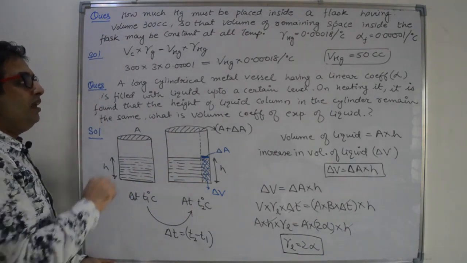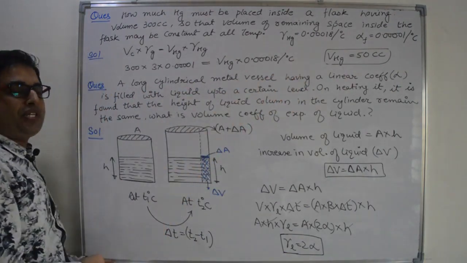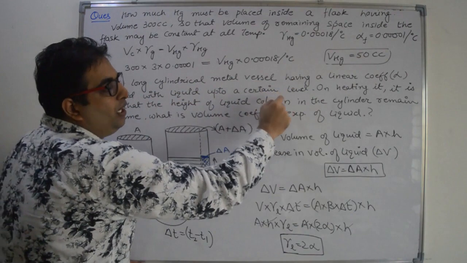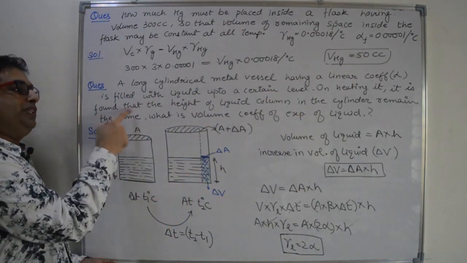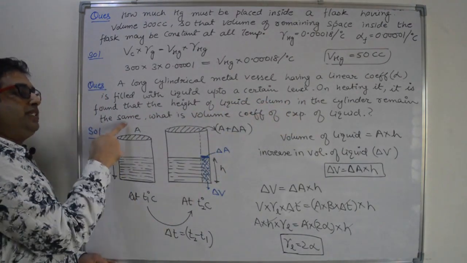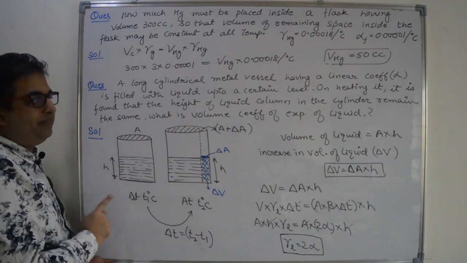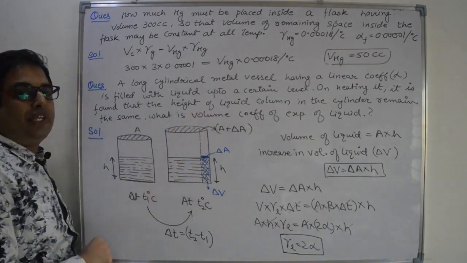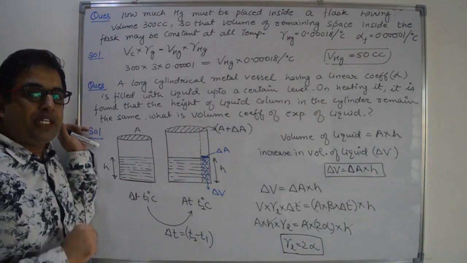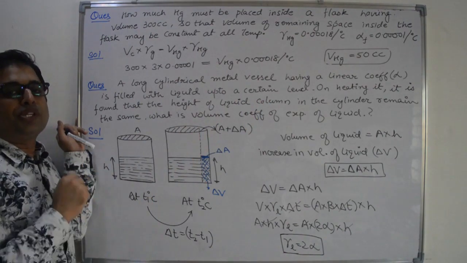Next problem. A long cylindrical metal vessel having linear coefficient alpha is filled with liquid up to a certain level. On heating it, it is found that the height of the liquid column in the cylinder remains the same. That means on heating, the height of the liquid is not changing. What is the volume coefficient of the liquid? So we have to find out the volume coefficient of the liquid. The condition given to us is that on heating, the height of the liquid is not changing.